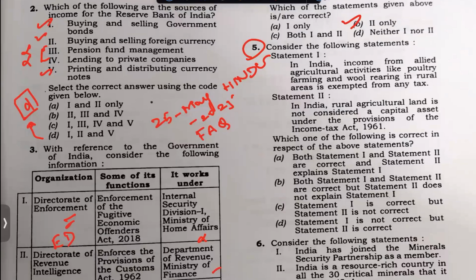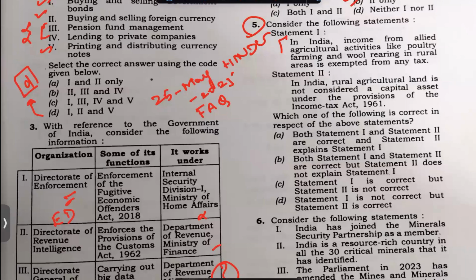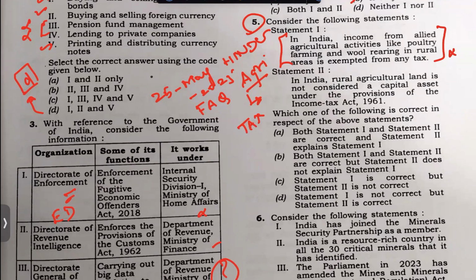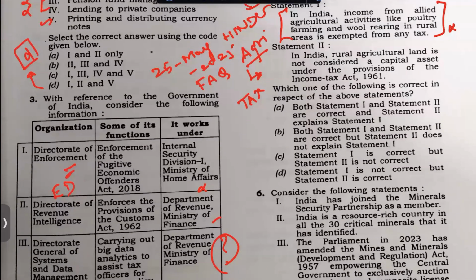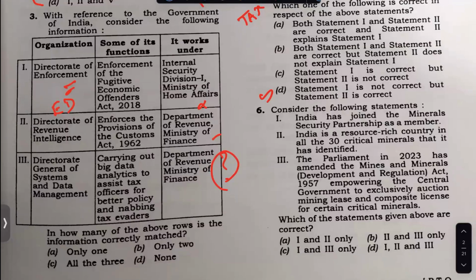And here you will see the income from allied agricultural activities like poultry. See, agriculture is not taxed, but allied activities, for example wool rearing, in rural areas, you can check that. I think you have to pay tax. So this is not exempted. In this type of question, if one is wrong, the other is actually right. So you can very well take this as an easier question. The fifth question also you can take as an easier question.